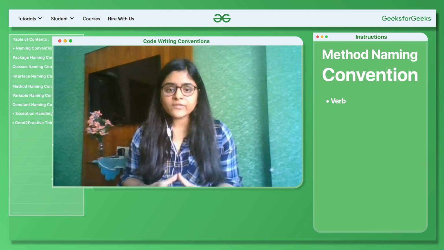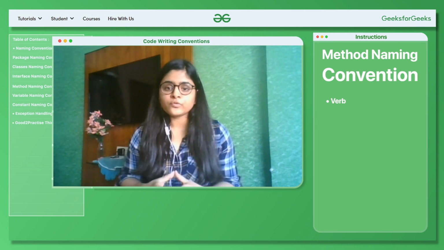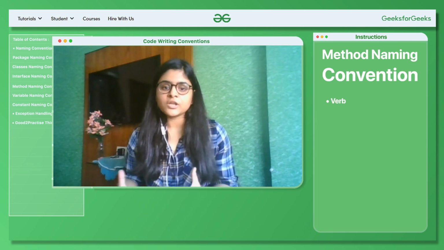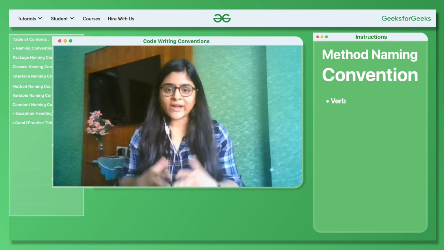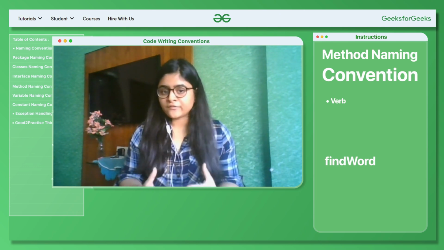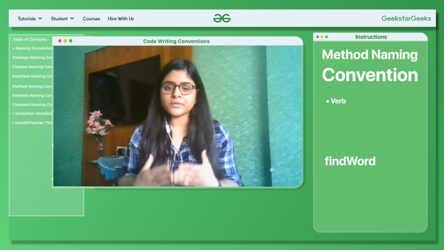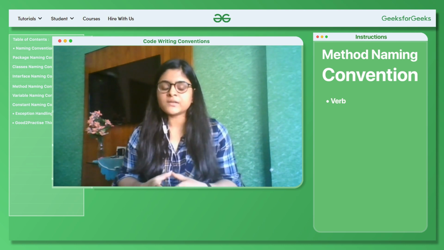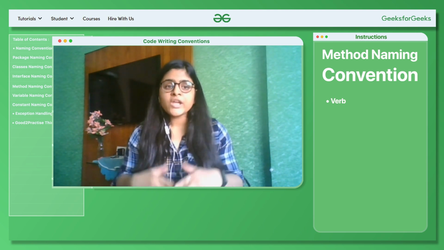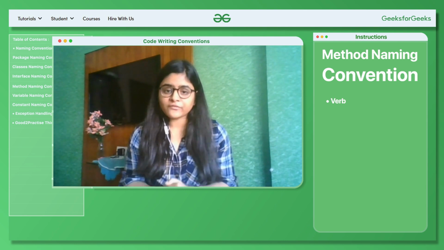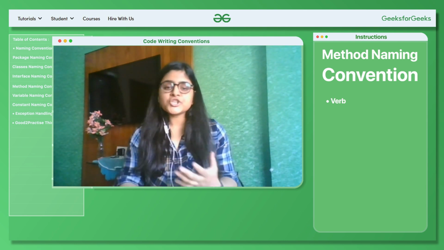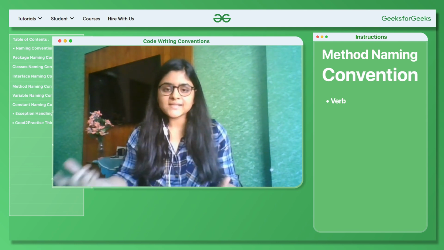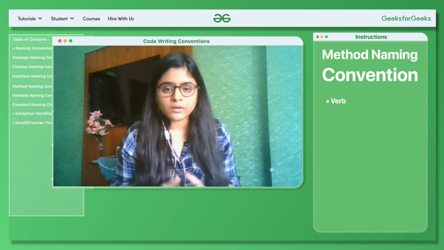In a similar way, your function to find something in a dictionary should be named as findWord, and the f should be in small letter and W should be in capital letter. And for example, some functions which are written to initialize your variables, then the name of that function should be initializeSomething, initializeAnything, right? So this was about methods.